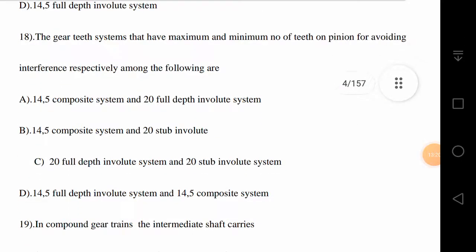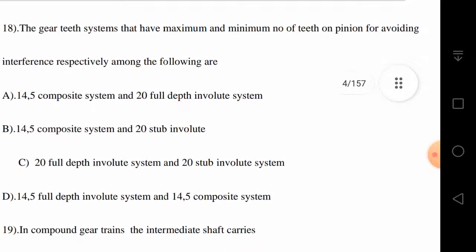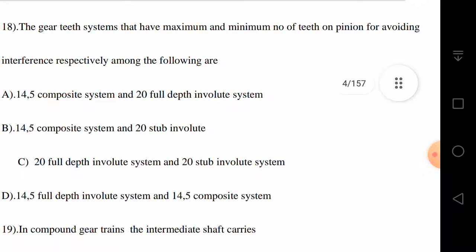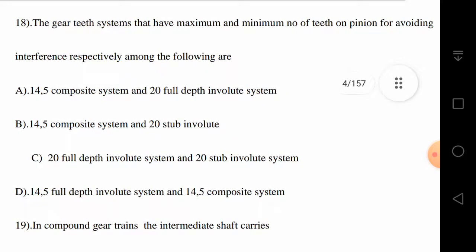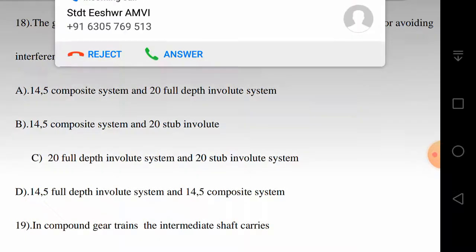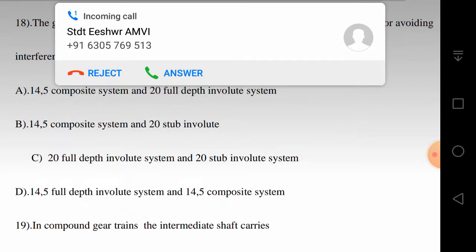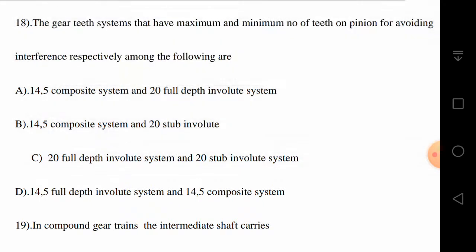The gear teeth systems that have the minimum and maximum number of teeth on pinion for avoiding interference, respectively, among the following are. Again there is a specific table for this. He is going to compare the various systems of gears having the maximum and minimum number of teeth on pinion for avoiding interference.